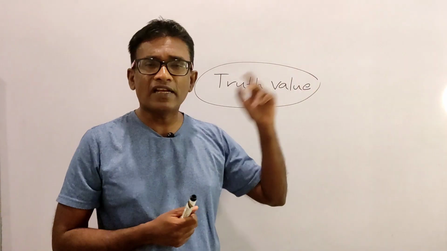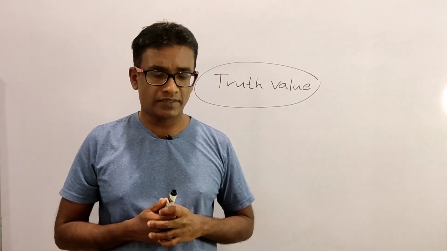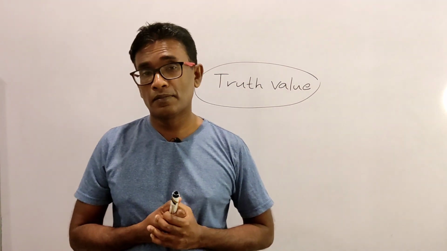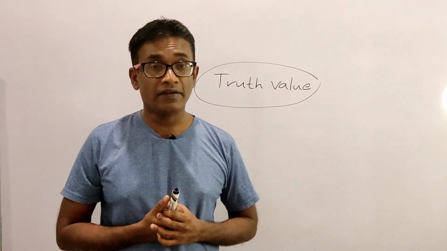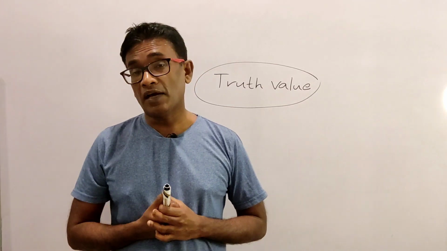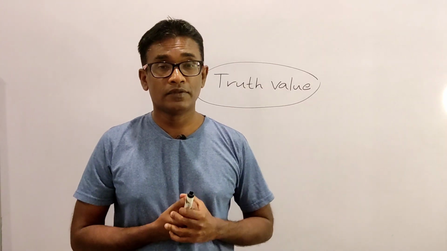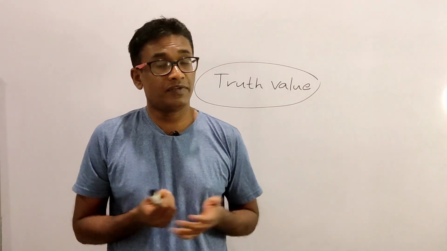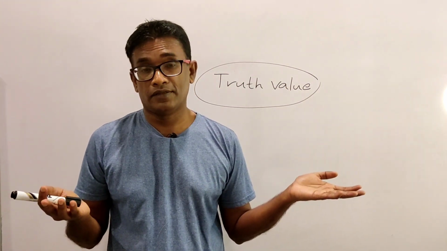How about declarations or statements? Roses are red. Yeah, some roses are red. It's true. Violets are blue. Yeah, true. 57 is a prime number. False. 57 is not a prime number. Declarations have truth values. They can be either true or false. But do all declarations have truth values?